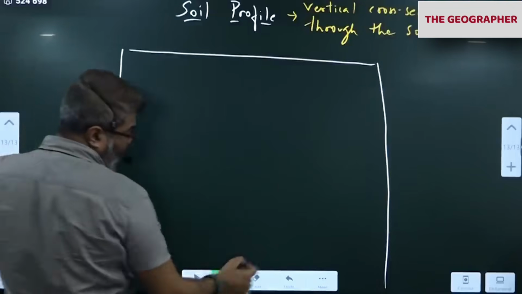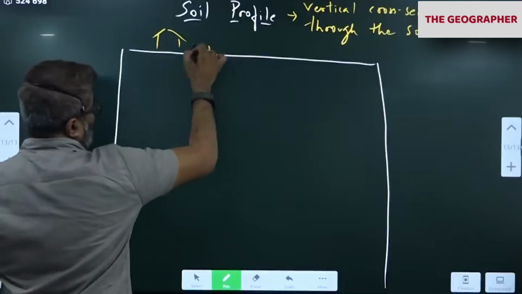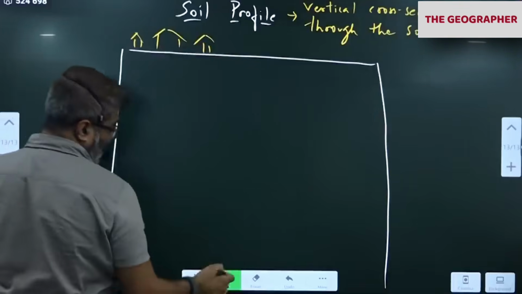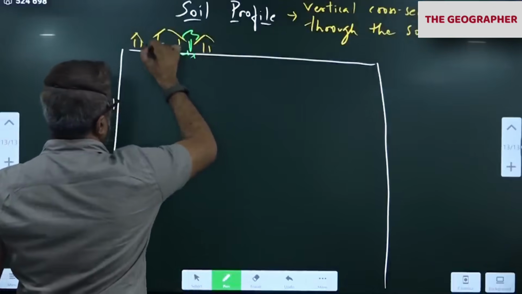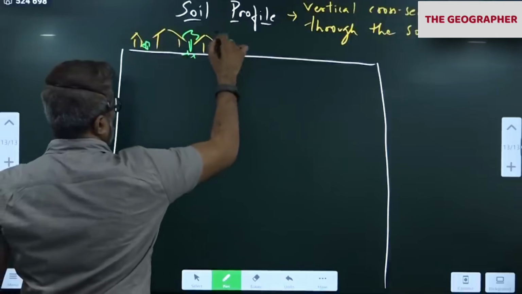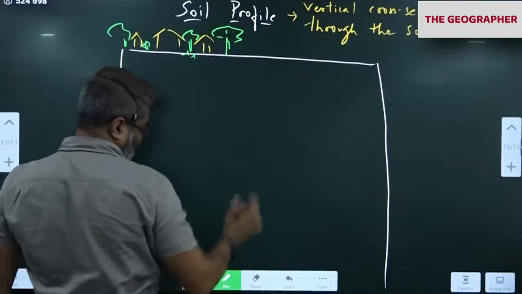Okay. So we are all living where? Here on the earth's surface. We are all living here. Houses and all you can notice. Plants and trees also you can notice here. Notice this.